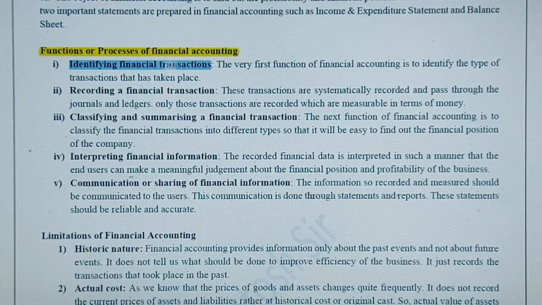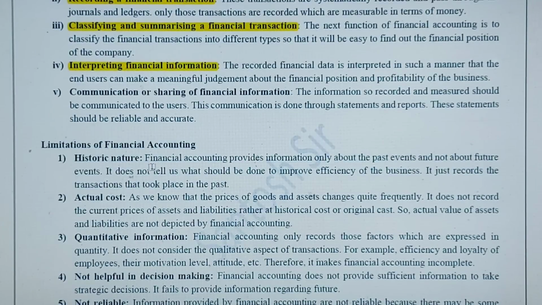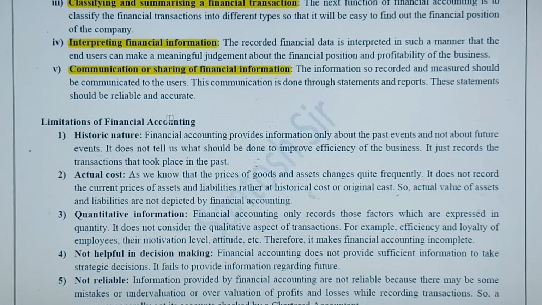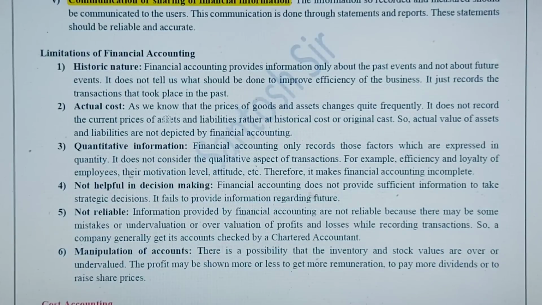First we will identify whether the transaction is of financial nature or non-financial. Then we will record the transaction properly and systematically in the books of accounts. Then we will classify and summarize the financial transactions. Then we will interpret the financial information, whether we have made profit or losses, our financial position, like that. And then all this information will be shared with the interested parties. So these are all the important roles.